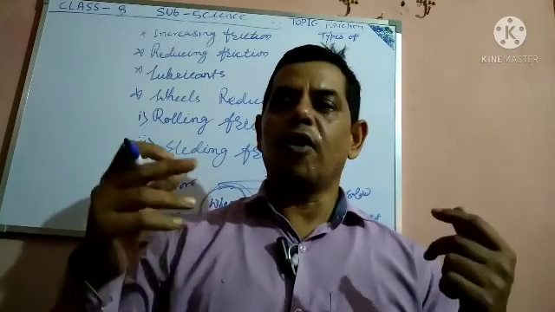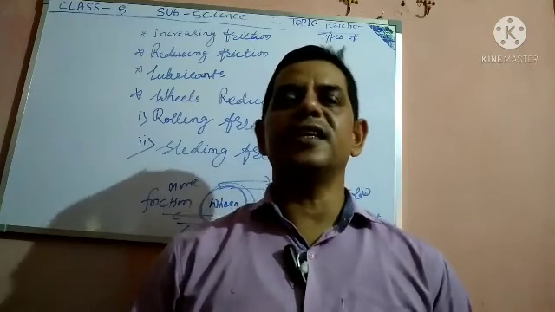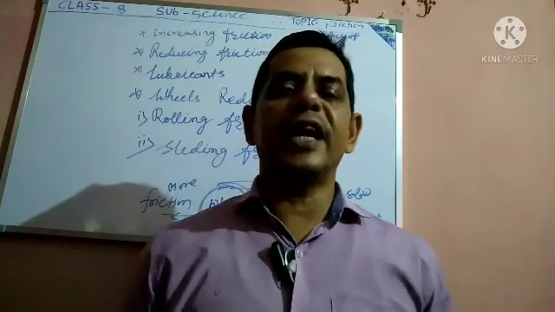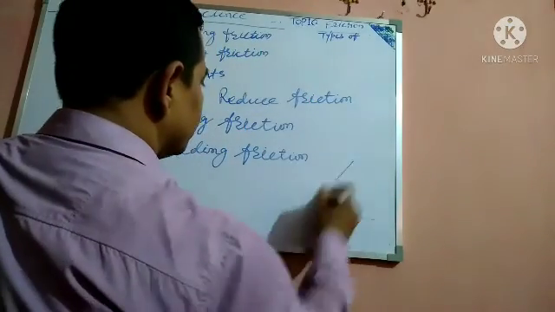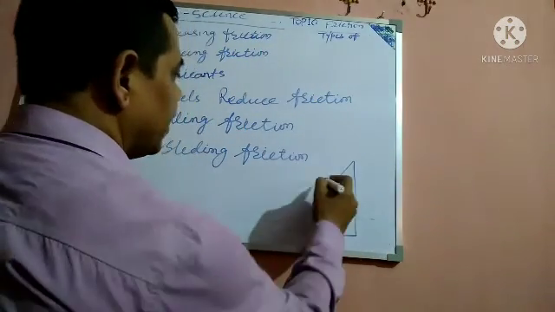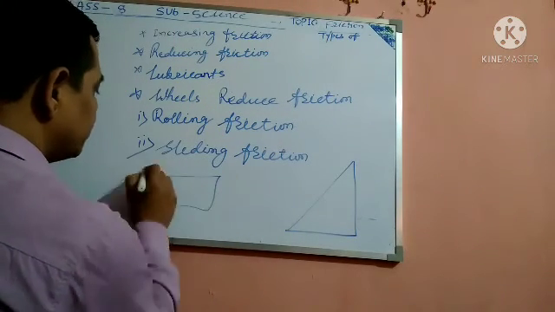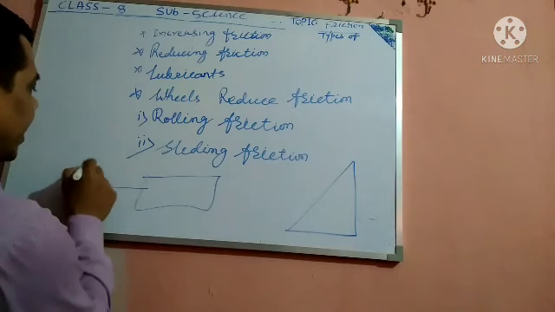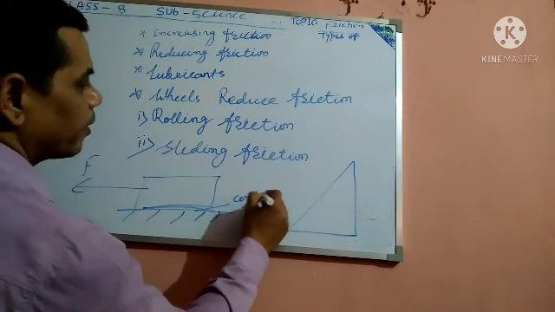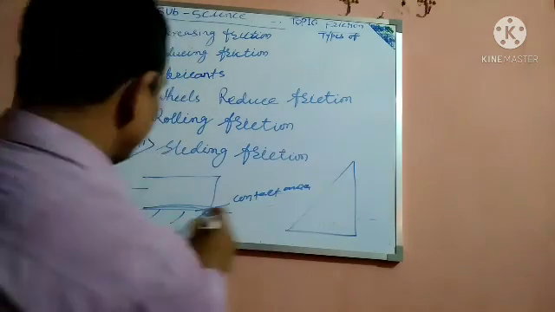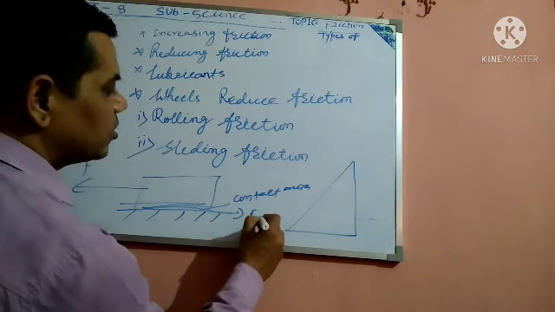When the contact between the surface and the object is less, there is less friction. When the contact area increases, friction increases. If you push a carry bag along the floor, the contact area is large, so more force is applied because more friction is generated.